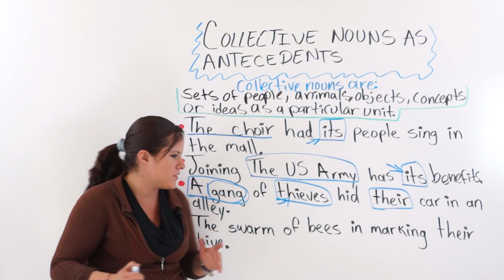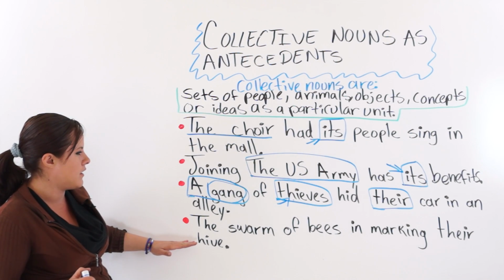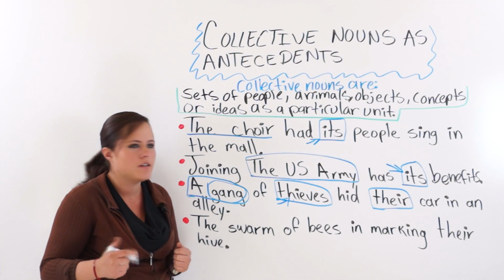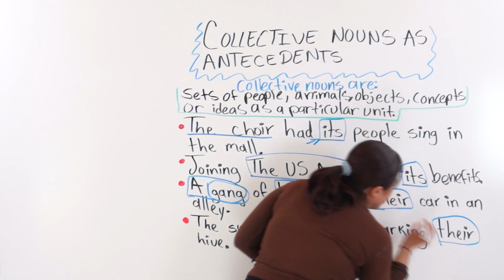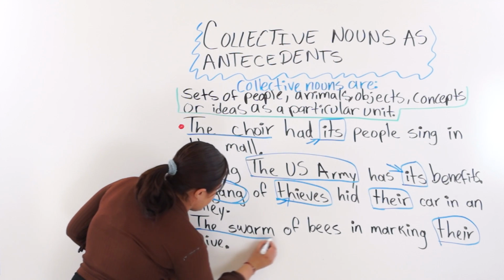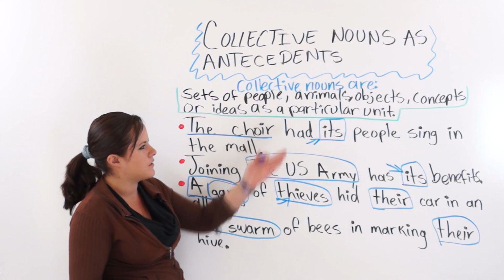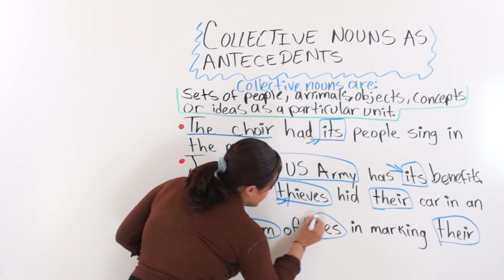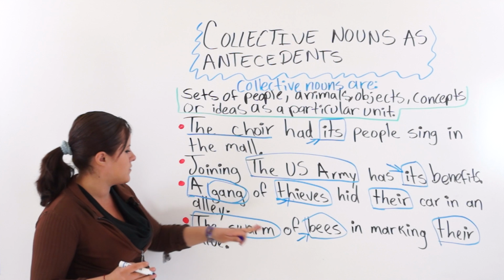All right, the next one says, a swarm of bees is making their hive. As you can see, I am using a plural pronoun. Why? Because the swarm would be a collective noun acting as a particular unit, but we are also breaking it up into its elements.